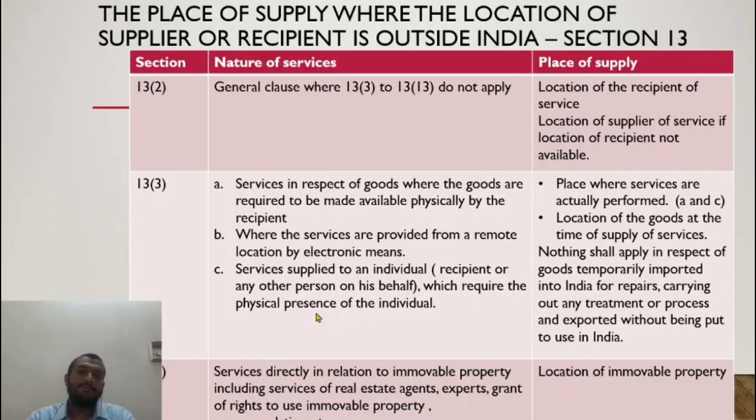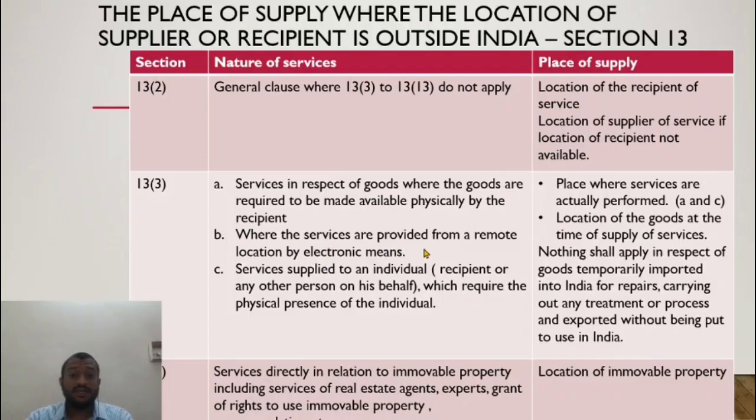So let us say X makes a supply of service. He's a makeup artist who is registered in India. He provides service to someone in the United States. He goes to the United States and provides the supply of service there. In this case, what is the place of supply? The place where the service is actually performed, which is outside India. The physical presence of the individual is required. He either comes to India or the makeup artist goes outside India. So that would be the place of supply, where the service is actually performed.